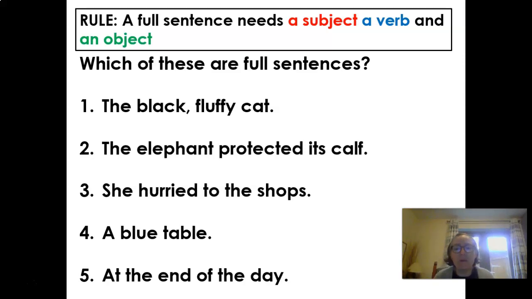So the black fluffy cat, is that a full sentence or a non-sentence? You would write full sentence or non-sentence. Now, you're going to press pause here. You're going to go through 1 to 5, deciding whether they are full sentences or non-sentences. And to make that decision, you're going to look and see if you can identify a subject and a verb in each. Press pause and off you go.